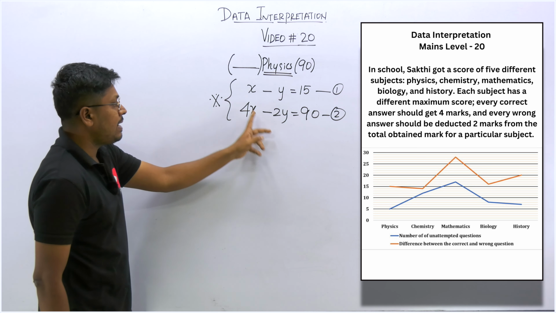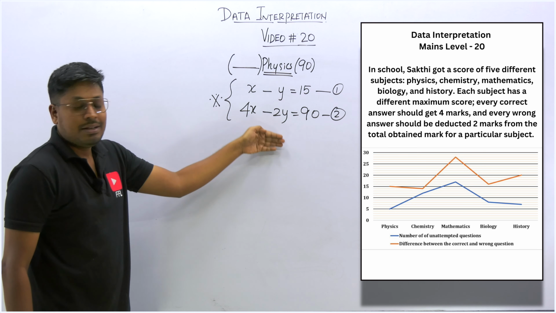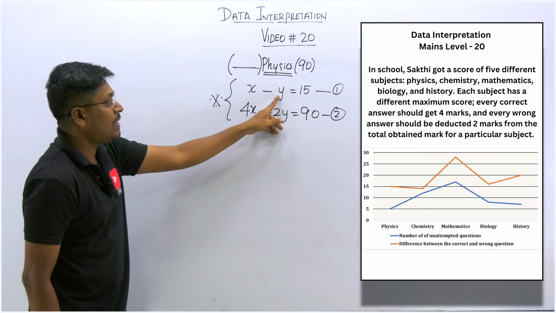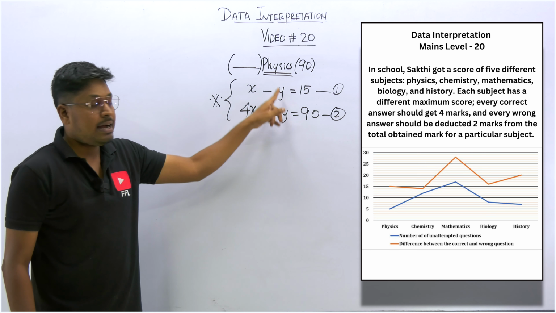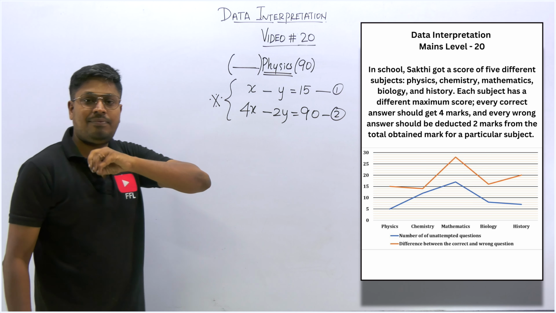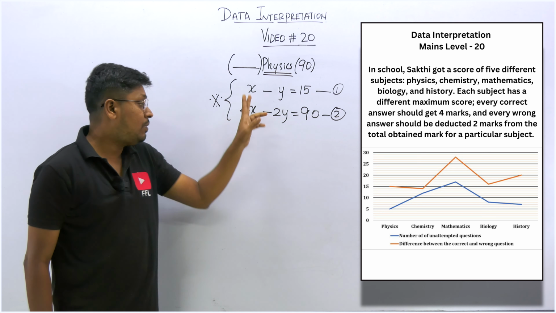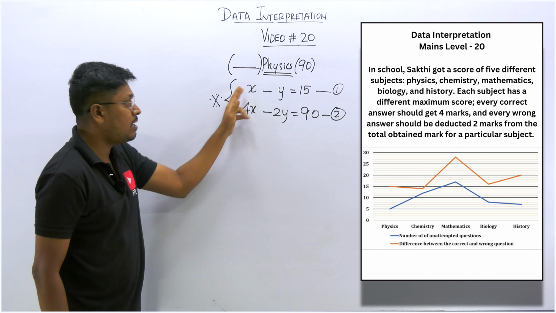Because if you know how to write this equation, then you will be solving it. So once you solve it, you will get the value of x and y. What is x? Correctly answered. What is y? Wrongly answered. Unattempted is also given. So we can find all the values if you know how to write these two equations and how to solve them.